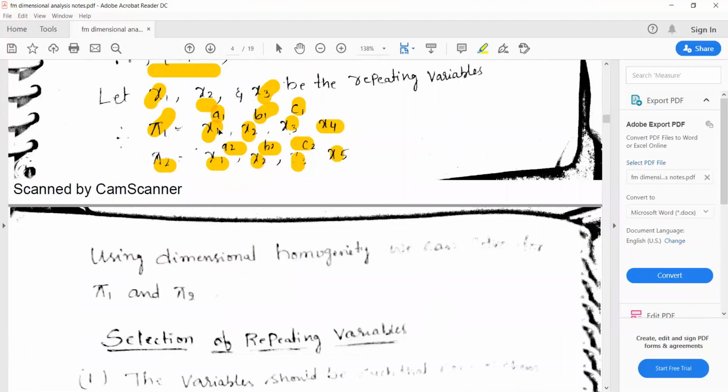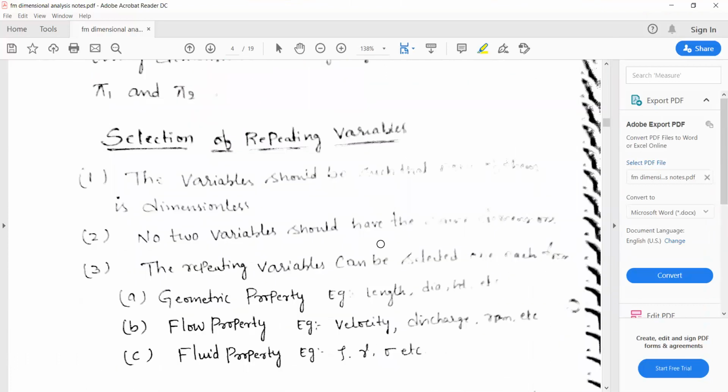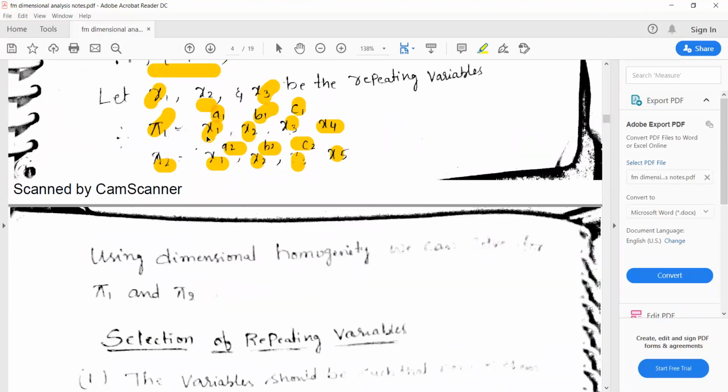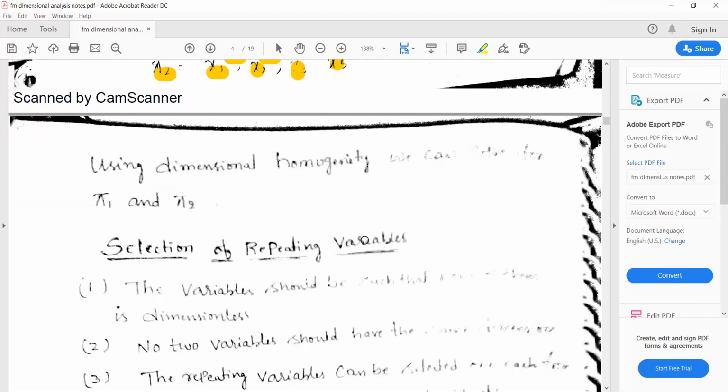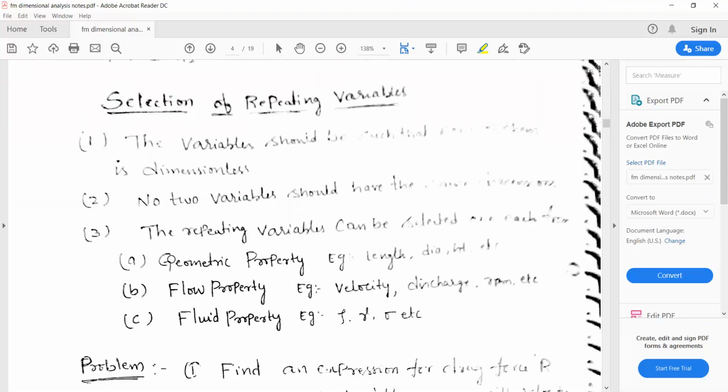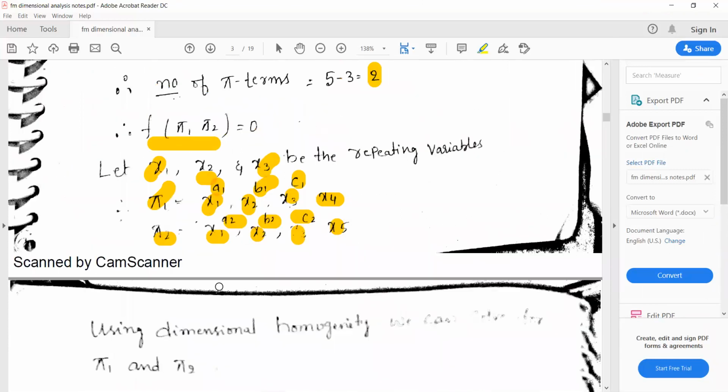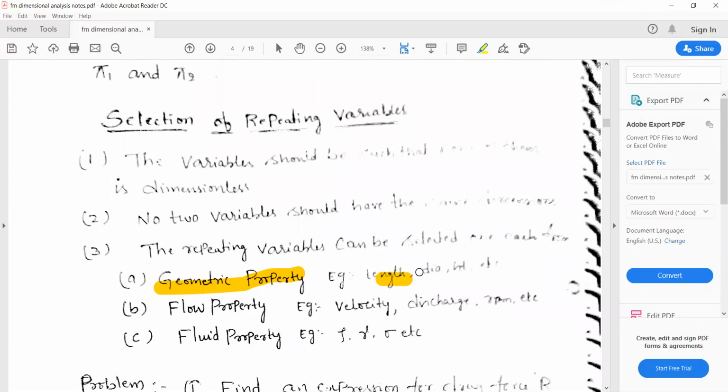To choose these repeating variables, there are certain conditions. While choosing these repeating variables x1, x2, x3, you need to consider 3 parameters. One, by considering geometric property, the first repeating variable you have to select in such a way that it should have a geometric property. Geometric property means it may be length, diameter, height, which is related to geometry, dimensions.